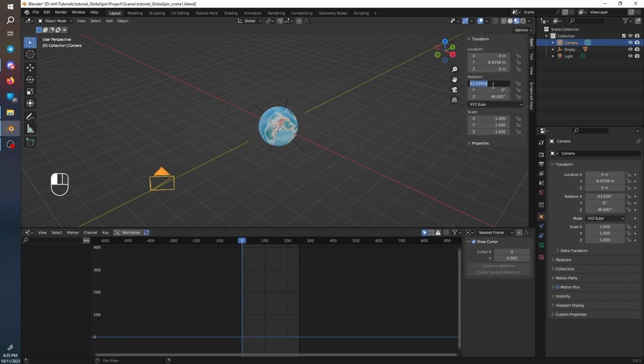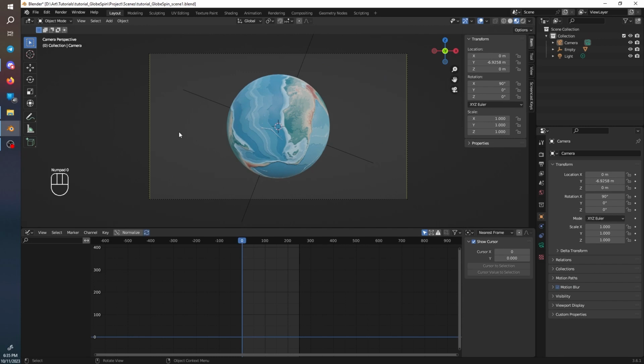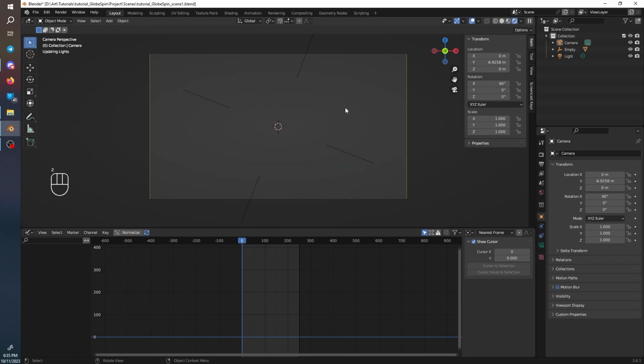Now change the X rotation to 90 and the Z rotation to 0. If we press numpad 0, we can enter a view of our planet. And holding Z, we can go to rendered.